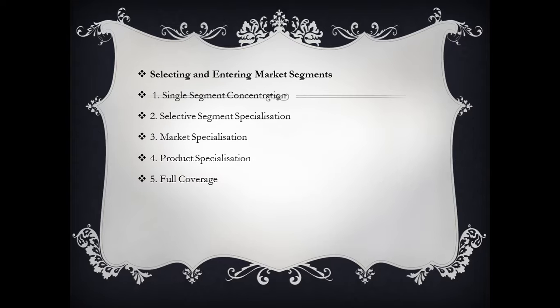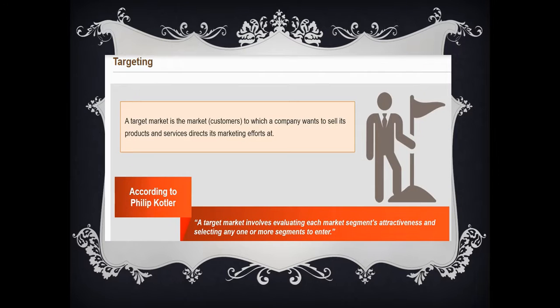This is the way we keep all these things in mind when we evaluate segments for targeting. In general practice, there are 5 types of targeting patterns: single segment concentration, selective segment specialization, market specialization, product specialization, and full coverage. Let's look into each targeting pattern with some live examples. A target market is the market to which a company wants to sell its products and services. As per Philip Kotler, a marketing expert, targeting involves evaluating each market segment's attractiveness and selecting one or more segments to enter.